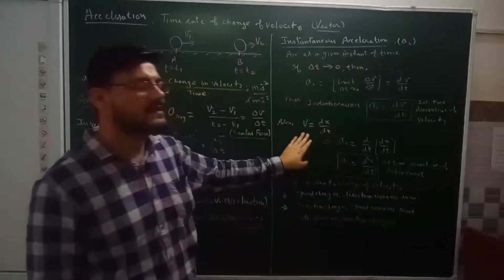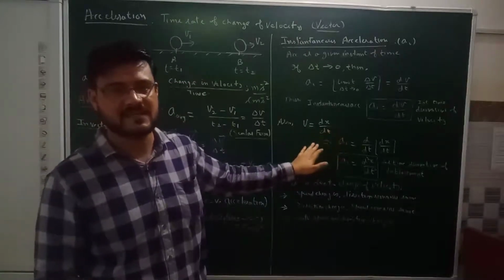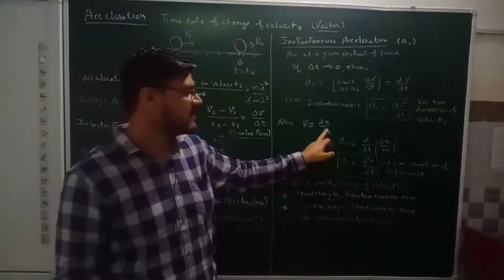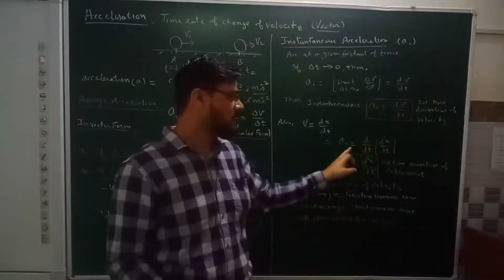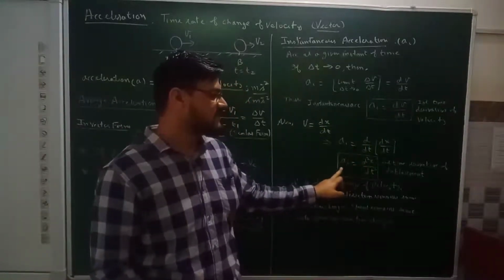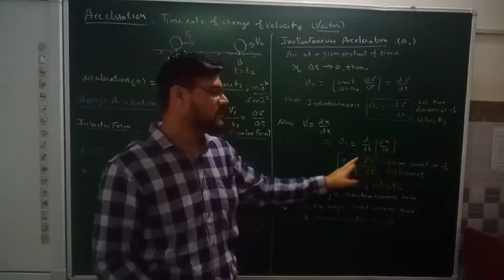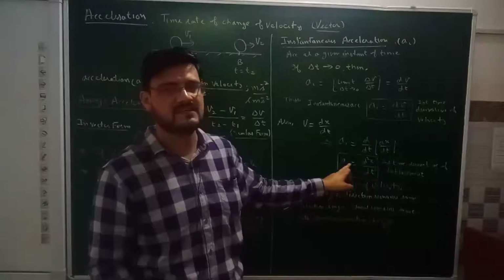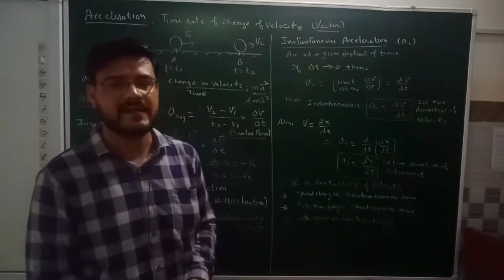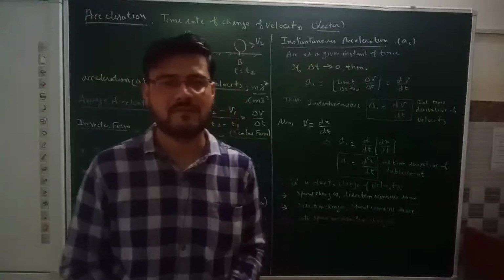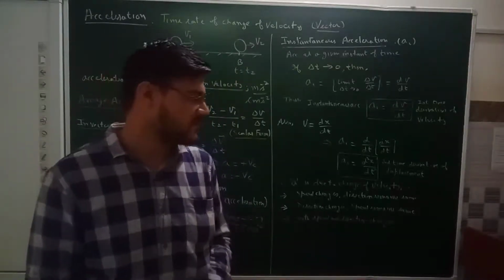But we already learned that velocity is the first time derivative of the displacement. So if we use this value of velocity here, what will we get? Instantaneous acceleration will be d by dt of dx by dt, which will give us instantaneous acceleration as d square x over dt square. So we can say that acceleration is the first time derivative of the velocity, or it is the second time derivative of the displacement.